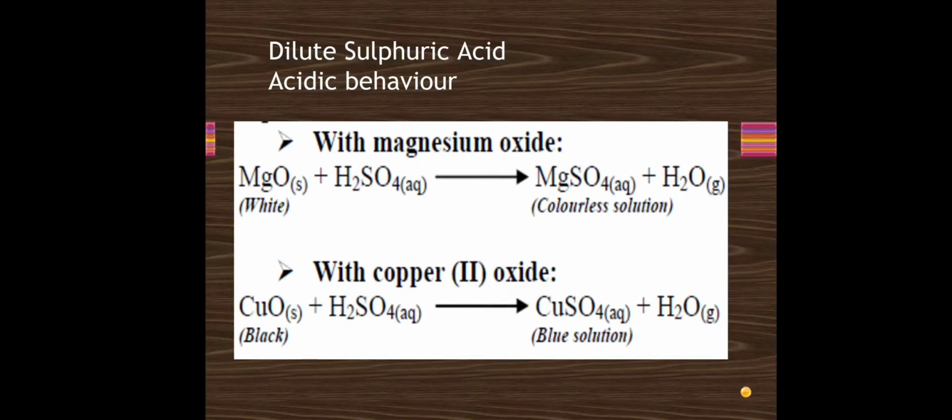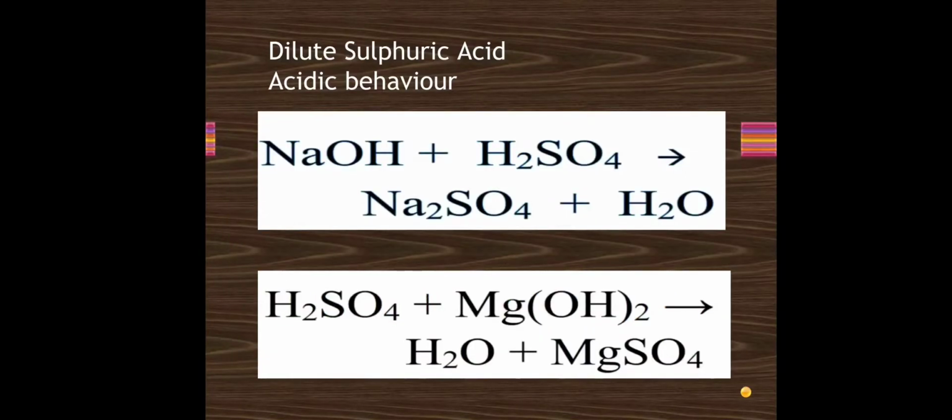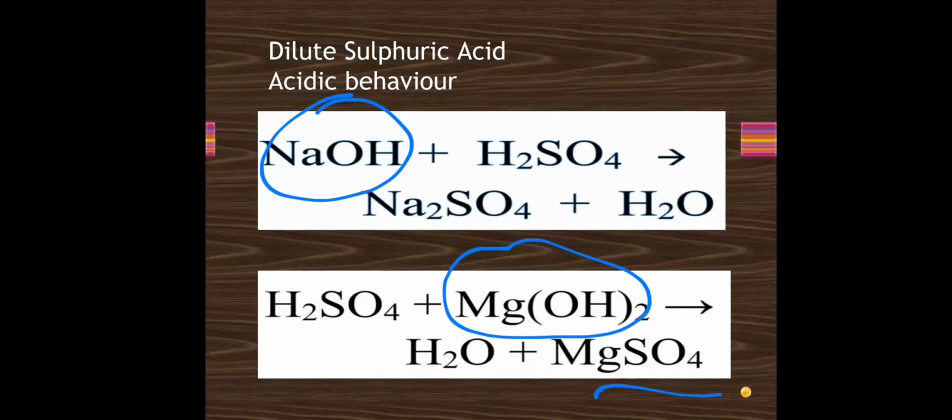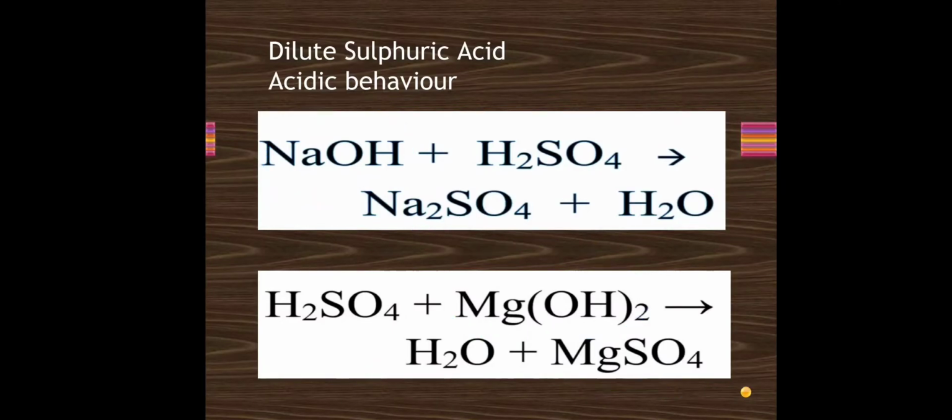So with the metallic oxide, it gives us the corresponding sulfate salt and water. Now its acidic behavior, as we already discussed, it reacts with various bases to give us salt and water. So it is acidic in nature, and hence it will react with a base to give you salt and water.